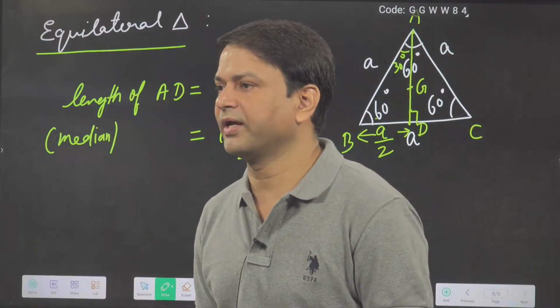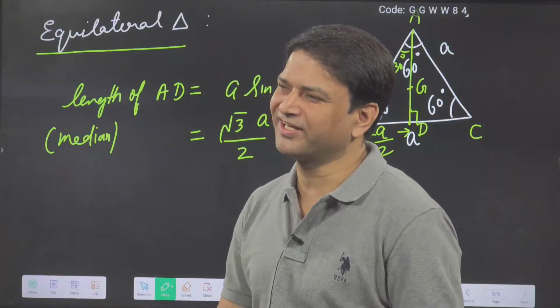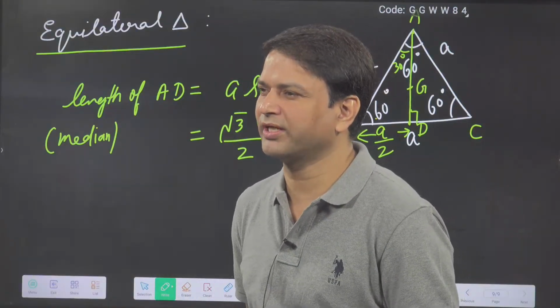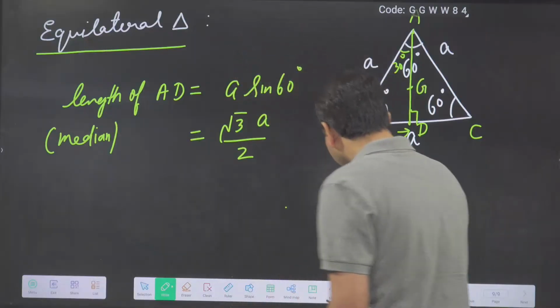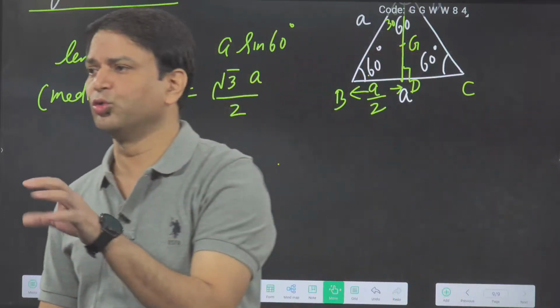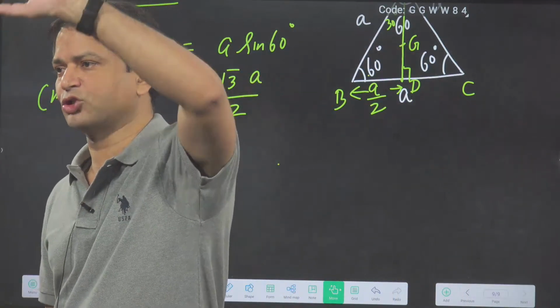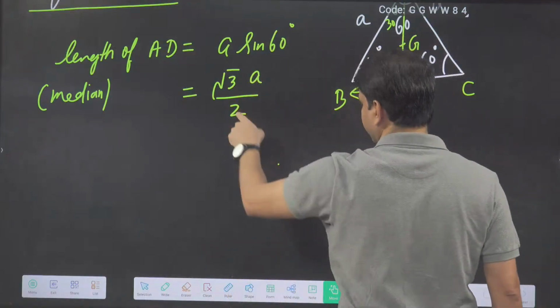Root 3a. Length of median is root 3a by 2. How will it be root 3a? How will it be more than the median? Now listen. Just now I said the centroid divides the median in the ratio 2:1, so 2 towards the vertex and 1 towards the side. Length of the median I already calculated as root 3a by 2.